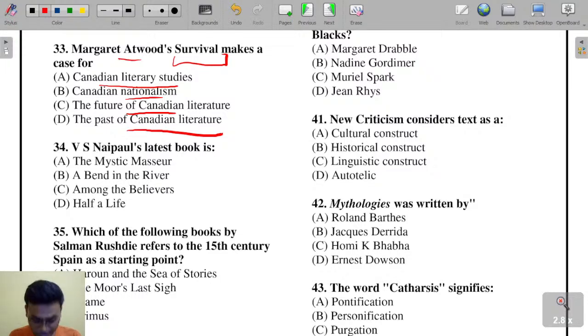Here the right answer is Margaret Atwood's Survival, which makes a case for Canadian literary studies and Canadian nationalism. Question 33 is also a top question.